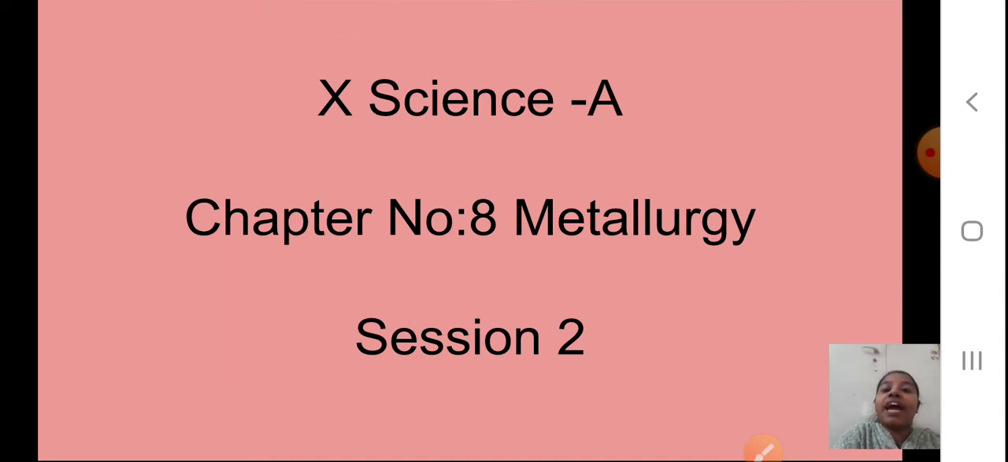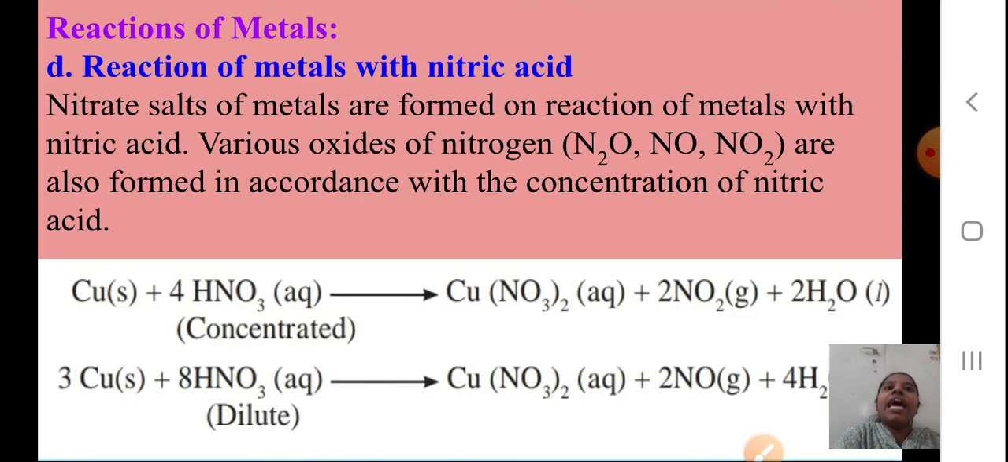We saw the reactions of metals with oxygen, reaction of metals with water. Also there are some exceptions. Some of the elements do not react with water, but they react with the steam. Yes students, and we studied the reactions with acids, that is hydrochloric acid we saw, right, that chloride salts are formed. Okay, so we'll proceed with the next type of reaction, and the reactions of metals we will continue. And this time we are going to study the reaction of metals with nitric acid.